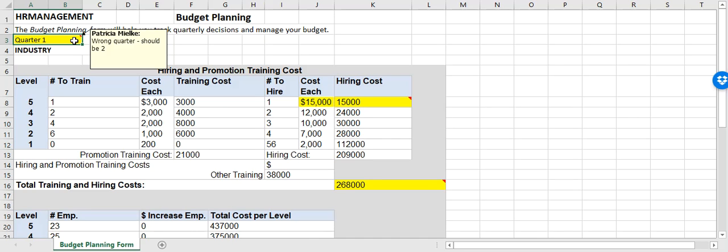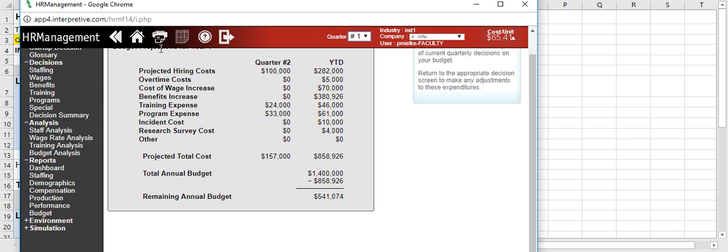And for example, you have the wrong quarter in. You are working on quarter two right now because you're planning for your budget. And so if you read the information that was in the HR simulation manual, you will know that when you're in the simulation, this is yours, you will want to be in quarter one, which will bring up quarter two. So you're planning for what you're going to be doing. So this drop down menu right here has to be quarter one. And that's explained more in that budget planning explanation sheets that are in the simulation resource folder.